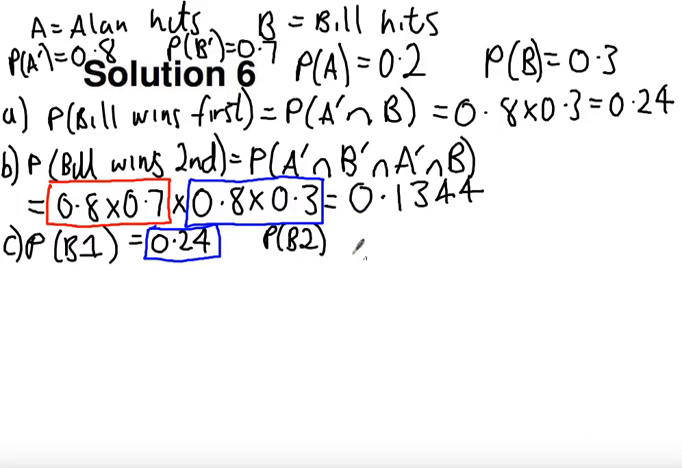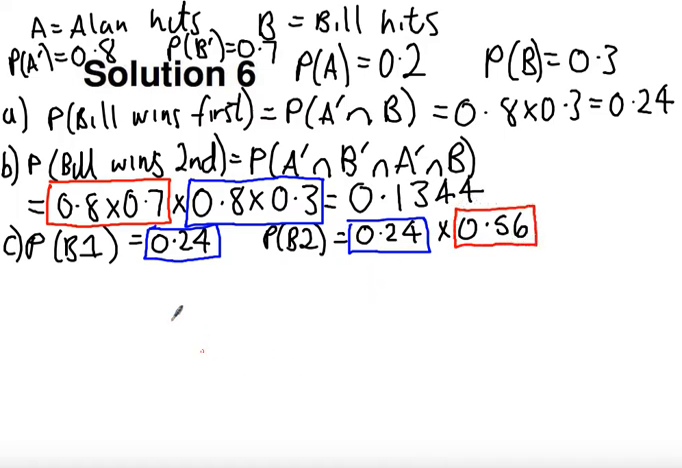So what I get is the 0.24, which is the round where Bill wins, times by 1 round of both people losing. So this is the red part. And then that gave me my answer.